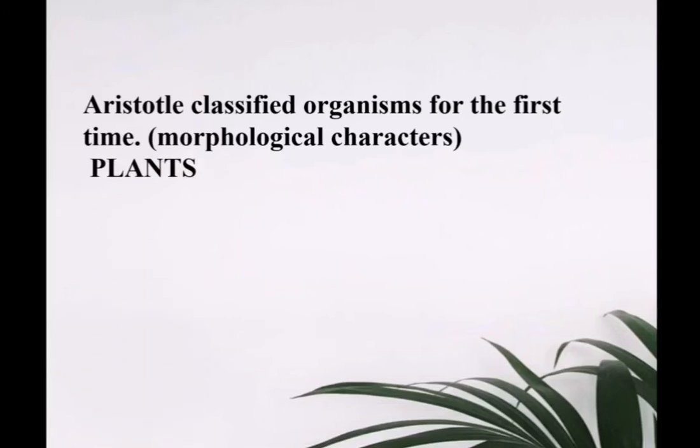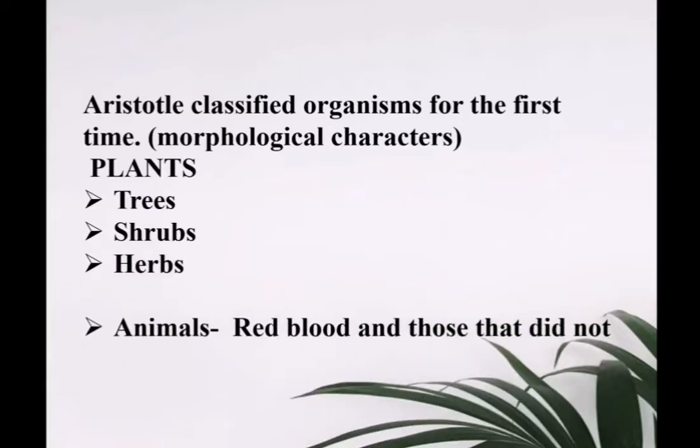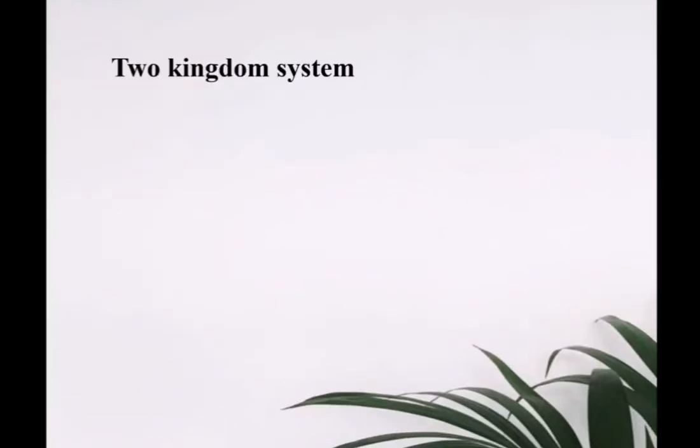He classified the plants into trees, shrubs and herbs, and we know them. And the animals into those with red blood and those that did not. Most of the animals have red blood and some are colorless or differently colored.